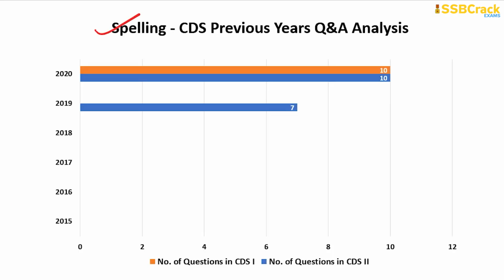The next topic is spelling, and in the very recent years, that is both in CDS 1 and 2, 10 questions have come from spelling, and in CDS 2 2019, 7 questions came. So again, there is a very high chance of getting questions from spelling in your next CDS exam.